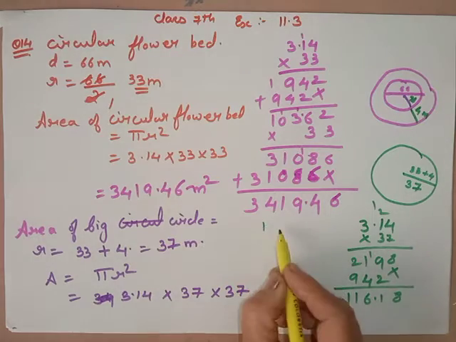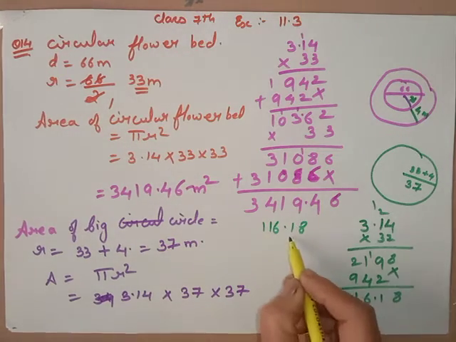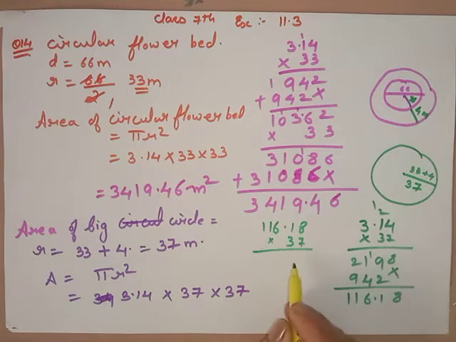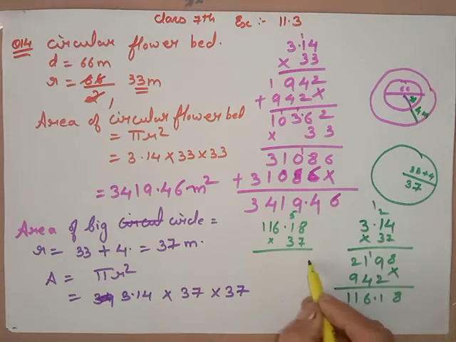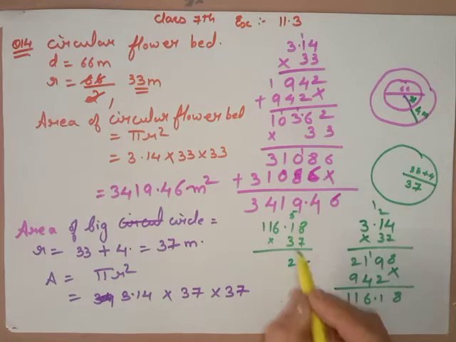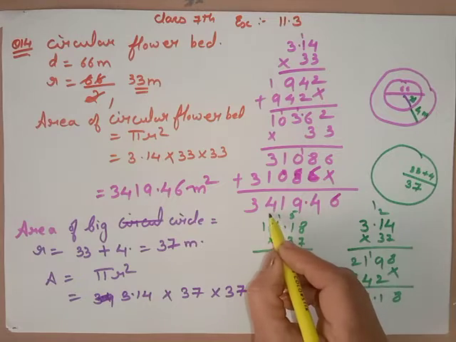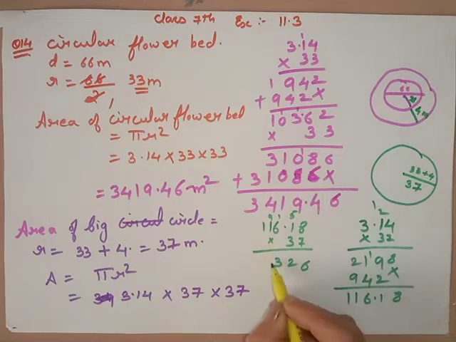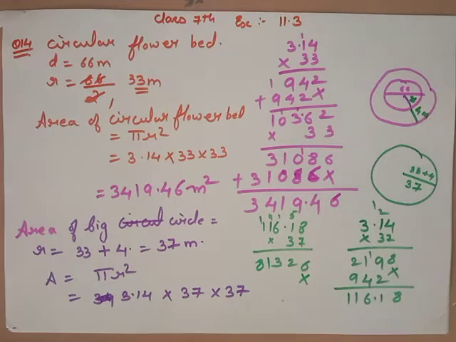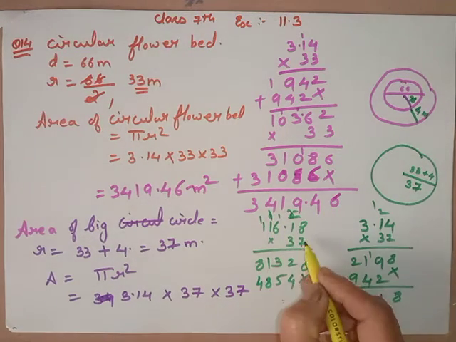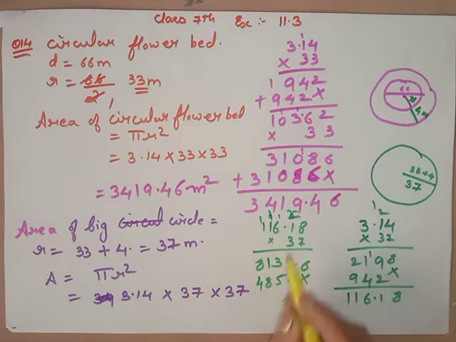So now again this 116.18 is again multiplied by 7. So you will get 7 eights are 56, 6, 7 plus 5, 12, 1, 7 sixes are 42, 40, 3, 7 plus 4, 11, 7 and 1, 8. Now multiply by 3, 3 eights are 24, 3 fours are 12, 3 sixes are 18, 3 ones are 3.